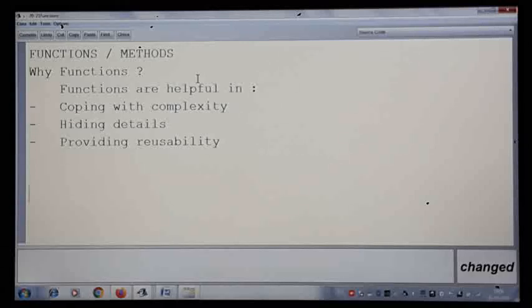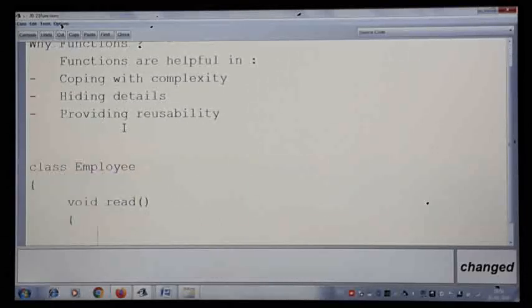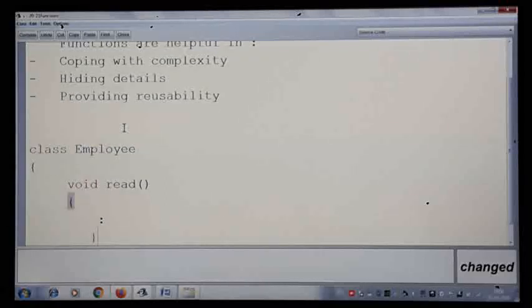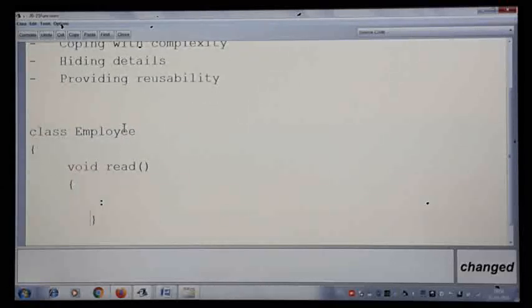To cope with the complexity, let me take one example as class Employee. I am going to read the details of the employee, and for that I'll write one method. I'm just giving you step by step modules, as I said. So reading will be done in one method.